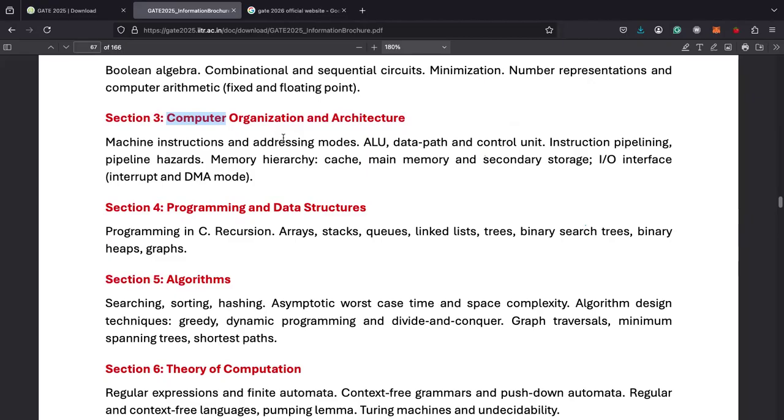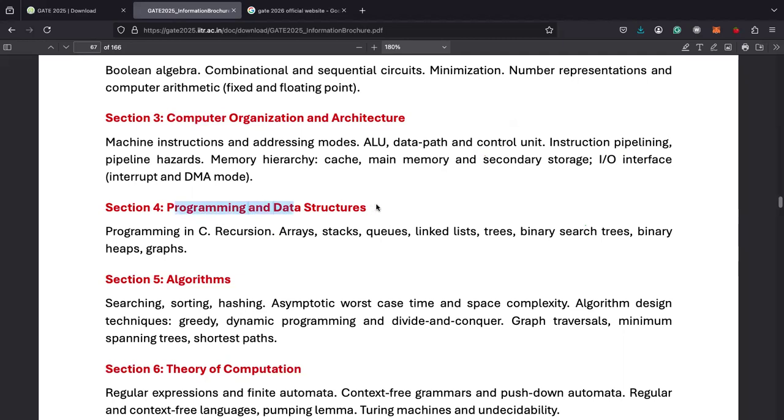And another thing is, if you are targeting for GATE exam after 1 year, do not leave any subject. Prepare for all the subjects. Target that 6 months from today, you should complete the whole subjects and then you go for revision. Okay, I digressed a bit from the topic.